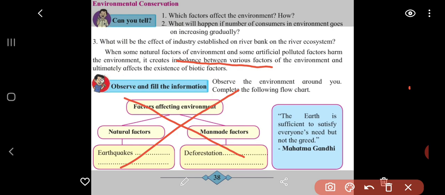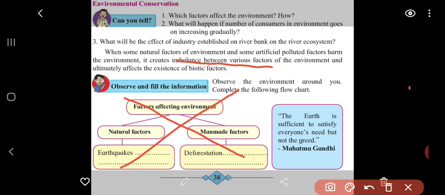There is a very important quote given over here, given by Gandhi ji. The earth is sufficient to satisfy everyone's need, but not the greed. What a great thought it is. What Gandhi ji says is that earth is sufficient for all of us because it satisfies our need.